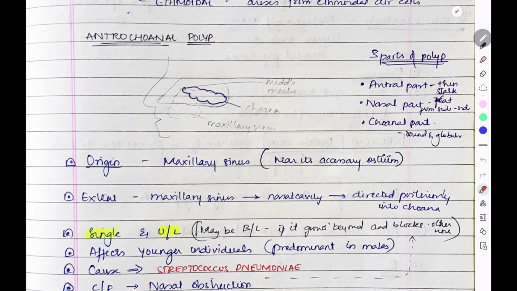First we'll see antrochoanal polyp. Suppose this is the maxillary sinus, and this opens into the middle meatus. So from the maxillary sinus or antrum, it opens into the nasal cavity, then it goes posteriorly towards the choana. The antral part is a thin stalk, the nasal part is flat side to side, and in the choana it will be round and globular.